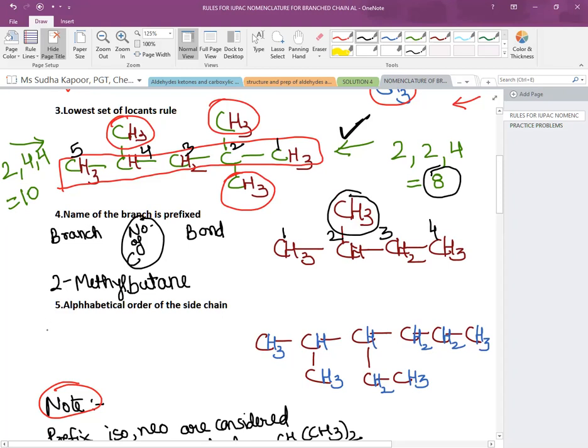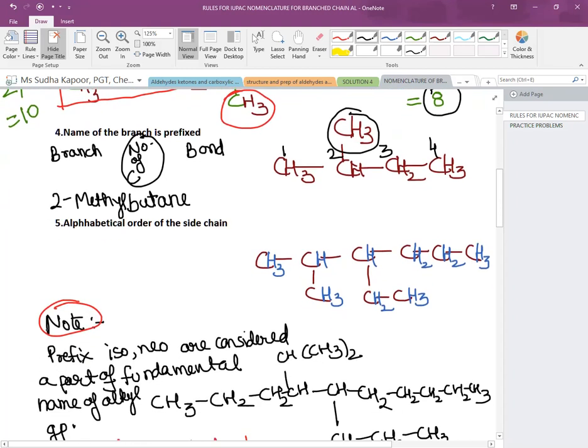Now coming to the next rule, which is the alphabetical order of the side chain. If there are various branches, first of all we will follow the longest chain. The longest chain is followed, then the branches have to be numbered also: 4, 5 and 6. The long chain is of 6. On the 3rd number, there is a 2-carbon branch, which is the ethyl, and on the second number, there is a carbon, which is known as methyl.